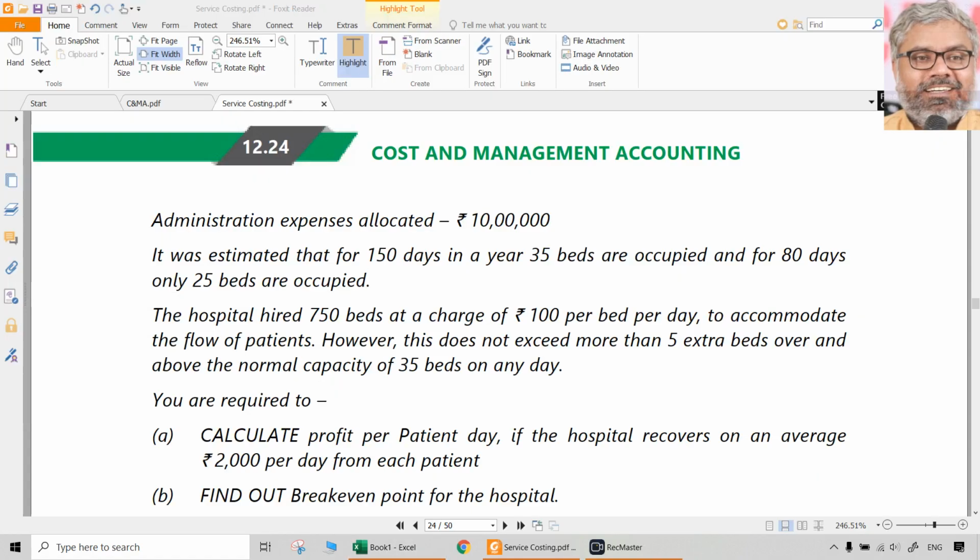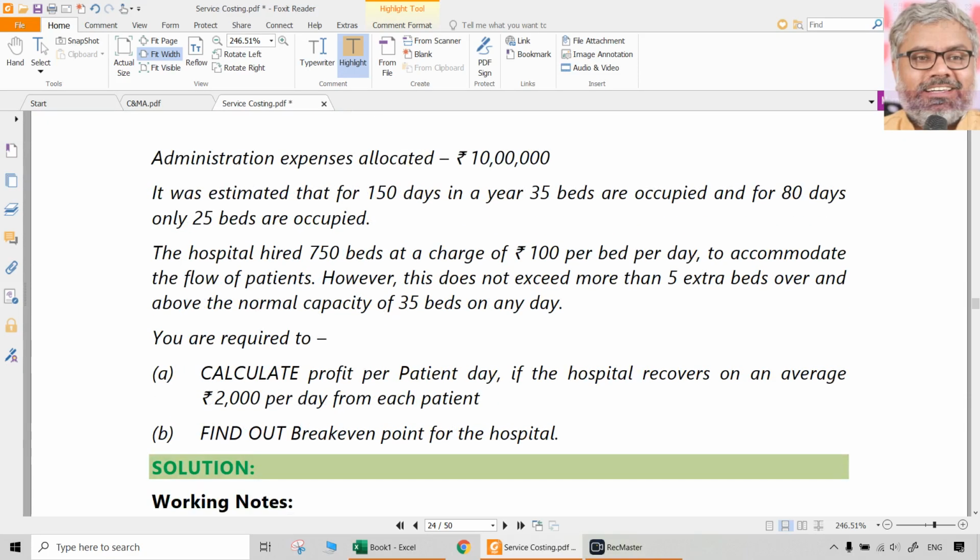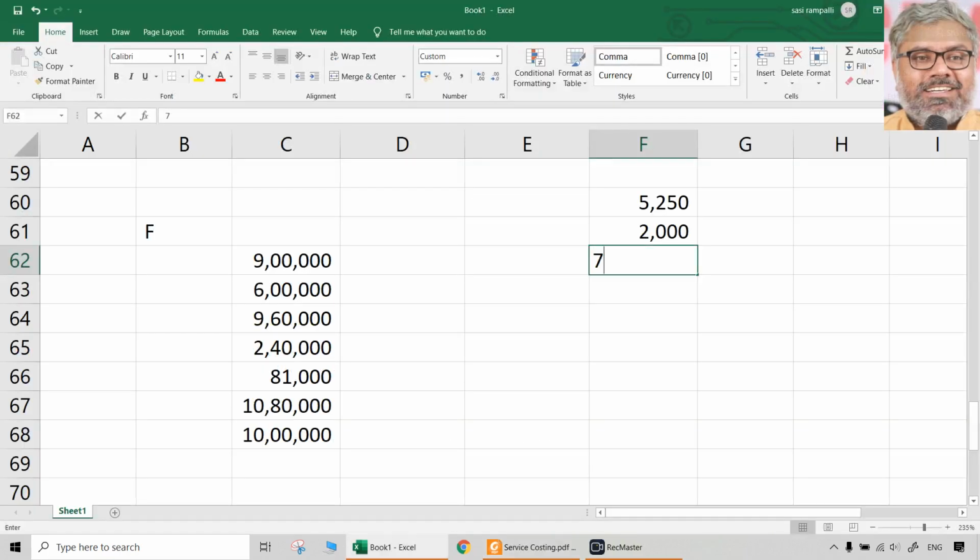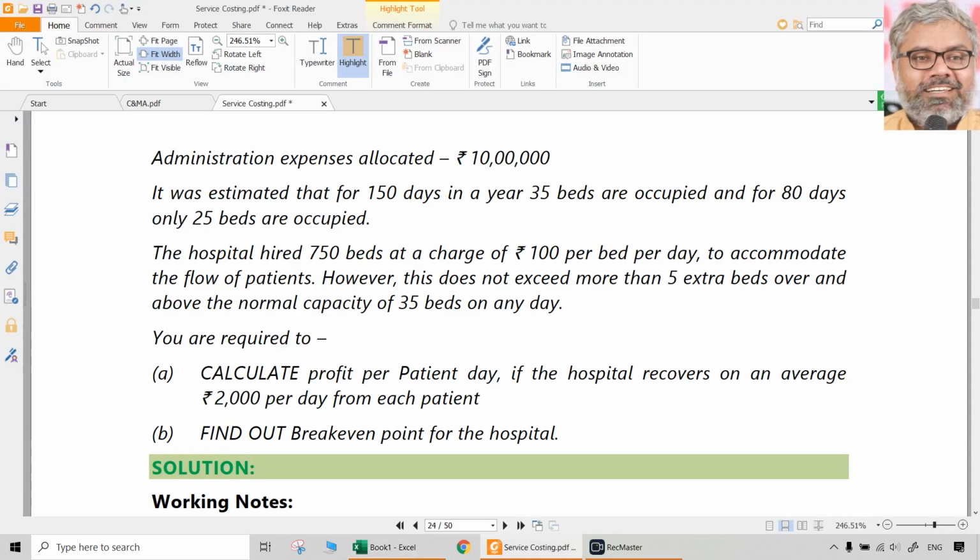80 days, 25 beds are occupied. And the hospital hired 750 beds at a charge of 100 rupees per bed per day to accommodate the flow of patients. That means 750 beds it has hired from outside.